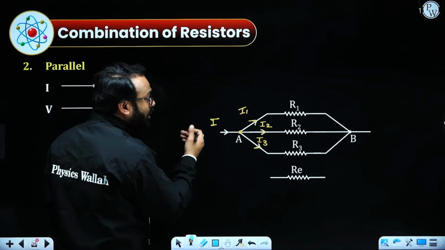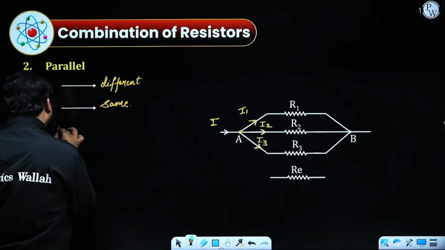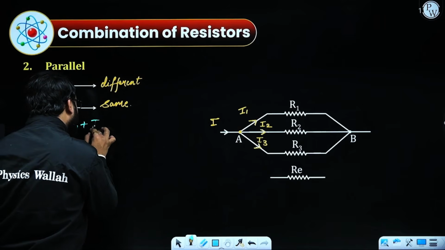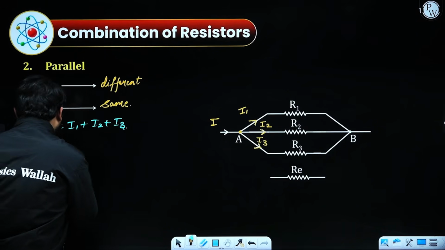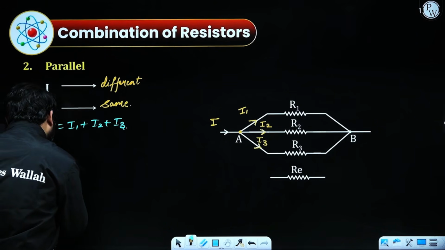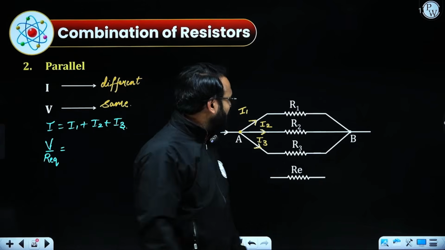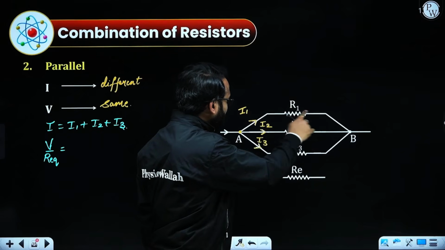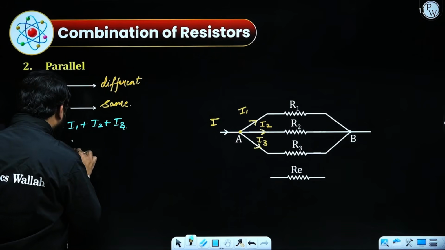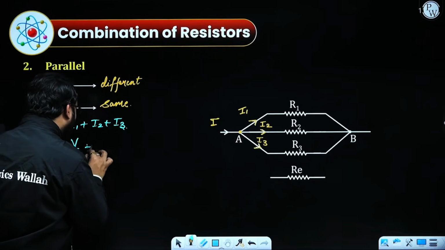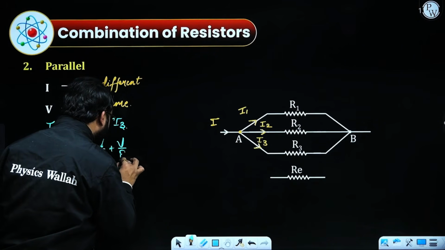How to find the equivalent resistance in that case? I will again use the current distribution we have seen in the parallel combination: I equals I1 plus I2 plus I3, and according to Ohm's law, I equals V by R equivalent. For R1, I1 will be equal to V by R1. For I2 it is V by R2, and for I3 it is V by R3.